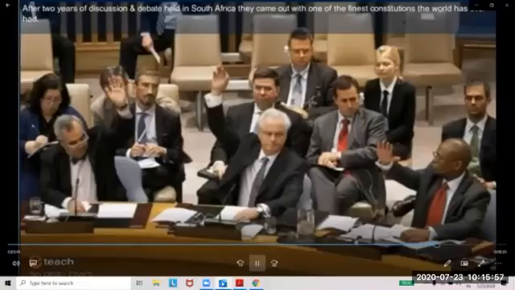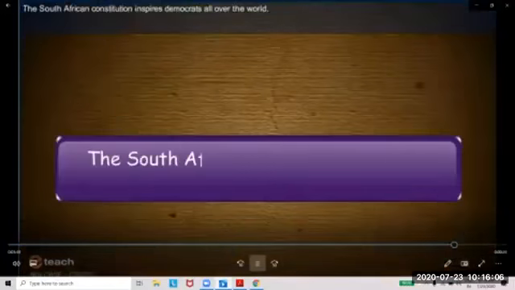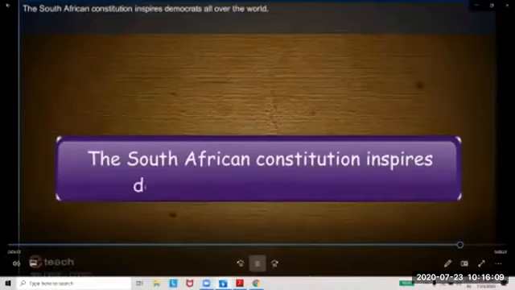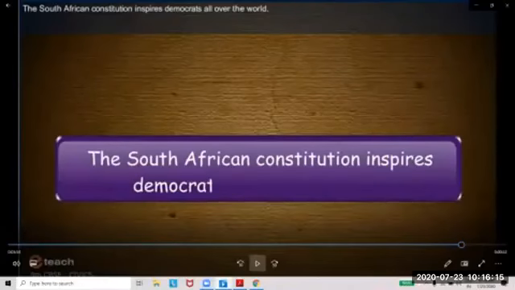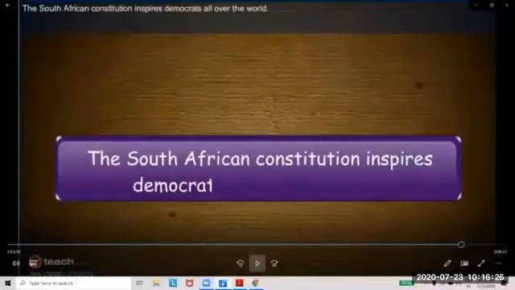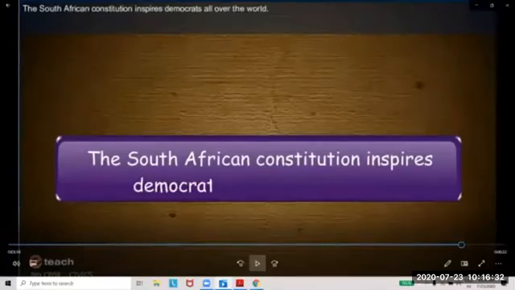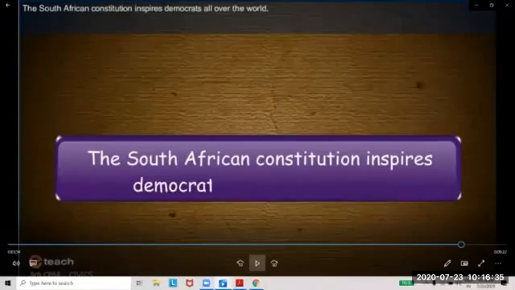After 2 years of discussions and debate, they came out with one of the finest constitutions the world has ever had. The constitution gave its citizens the most extensive rights available in any country. Together, they decided that in search for a solution to the problems, nobody should be excluded. No one should be treated as a demon. They agreed that everyone should become part of the solution, whatever they might have done or represented in the past. So the preamble to the South African constitution sums up this spirit.